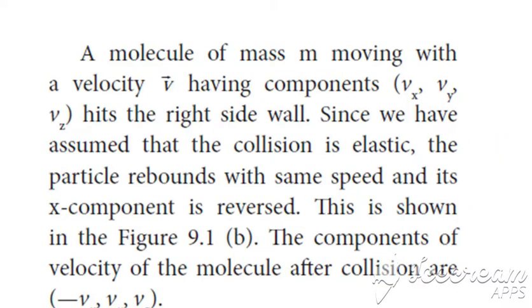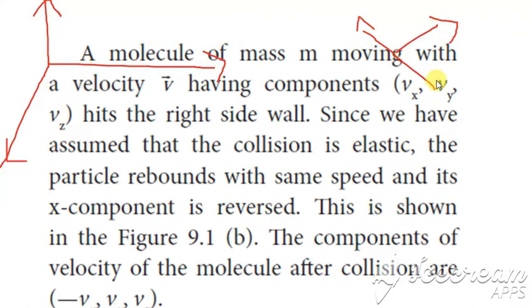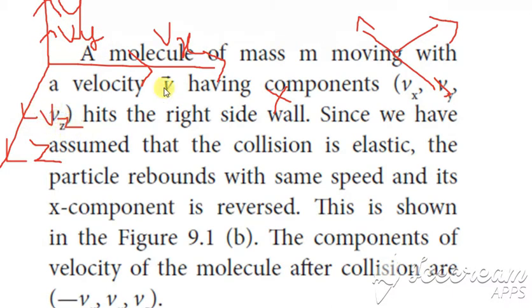The molecules, since they have the mass m and a velocity v, can move in any direction. We have seen already in the postulates that they randomly move in all directions. So we are considering the directions to be x, y and z. If it is moving along the x axis, it is vx. If it is moving along the y axis, it is vy, and along the z axis, it is vz. So v has components vx, vy and vz.